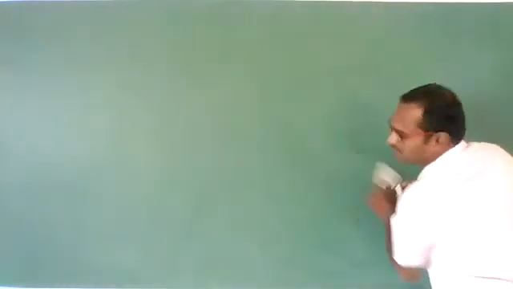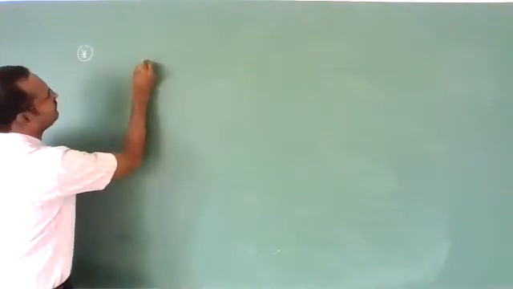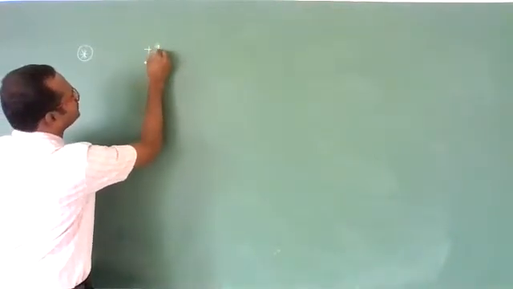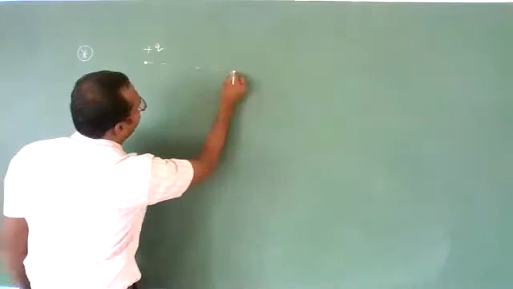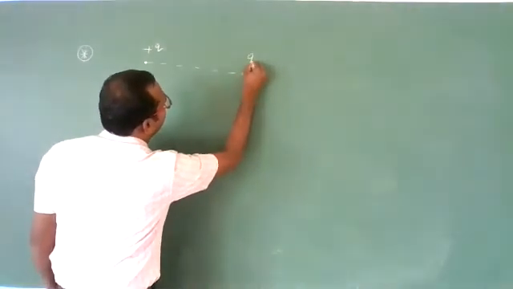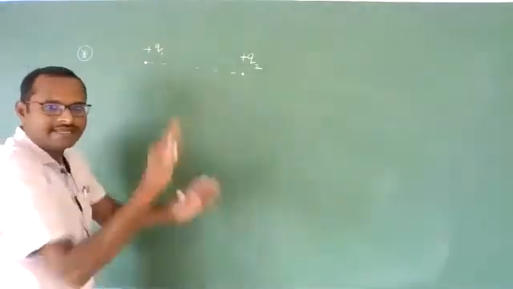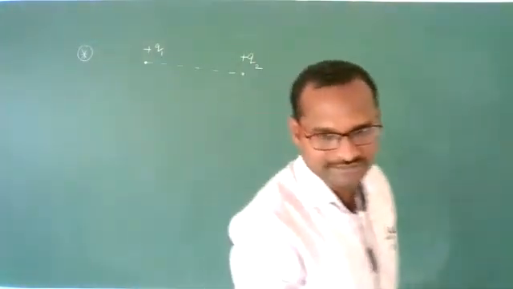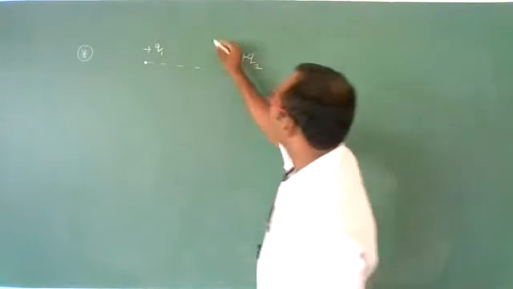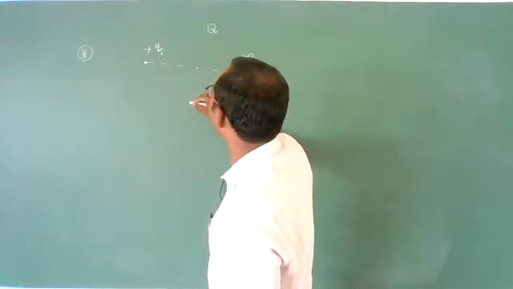Okay. Yes. So here I am writing a few points. You remember these points for objective questions. If plus q and again plus q, with different magnitudes but the same nature, are there, then where should we keep a third charge?